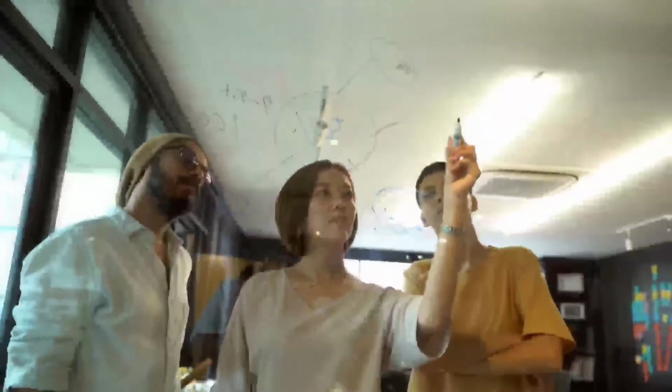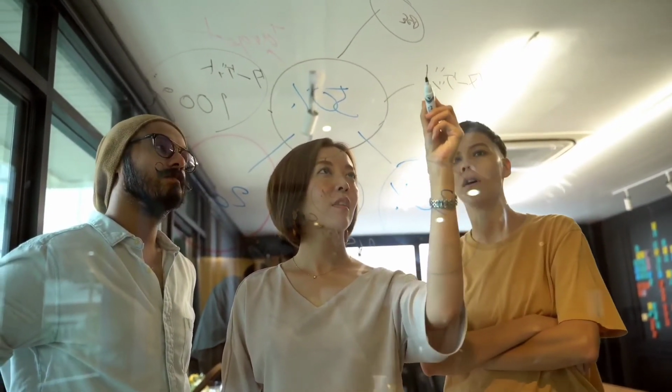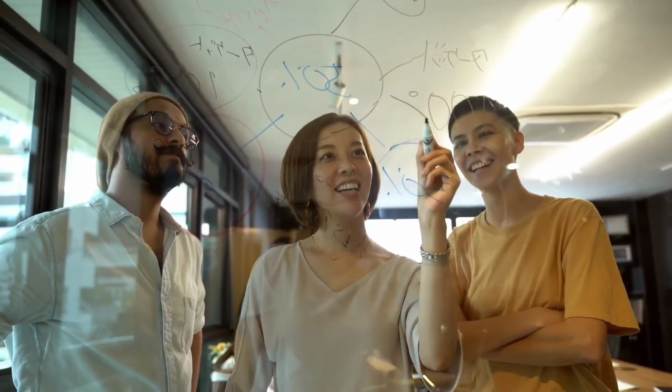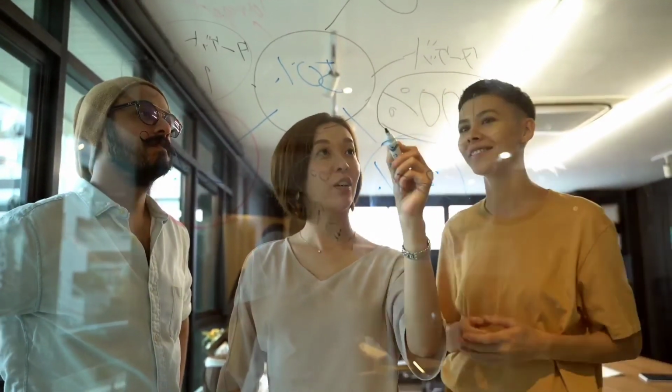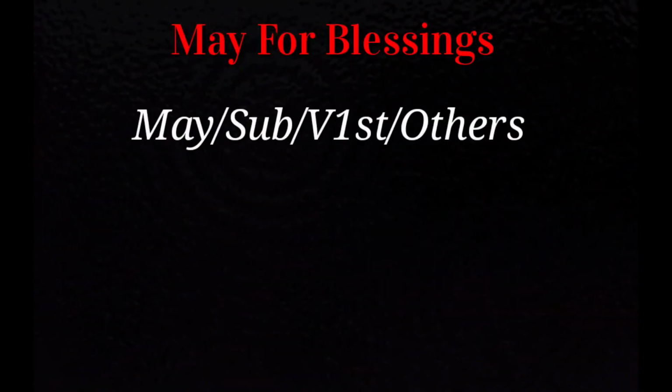After that, our third type of use of may is amazing, because you have listened to this many times since your childhood until now. This is for blessings. Okay friends, we are going to use may for blessings. The pattern is very simple: may, subject, verb first, others. If you are going to make sentences for blessings by using may, then you will make sentences in interrogative form, where a person is blessing another person. So you have to make sentences by putting may in first place.